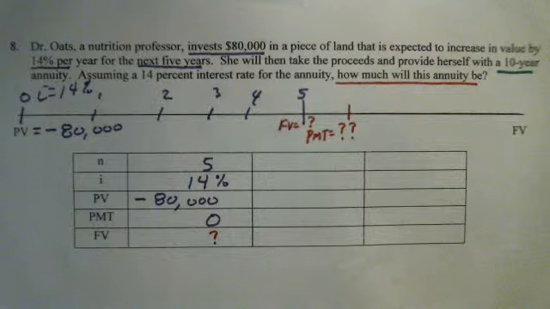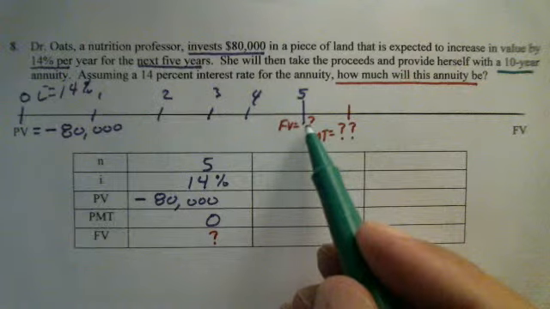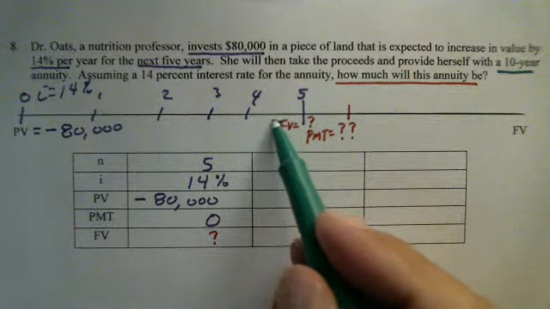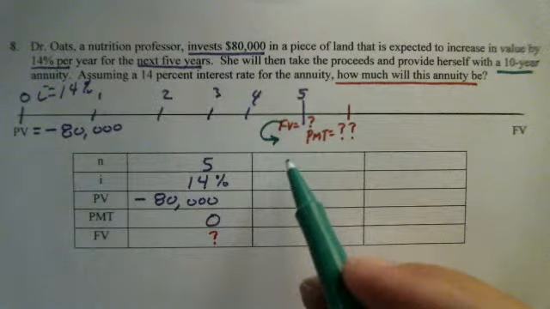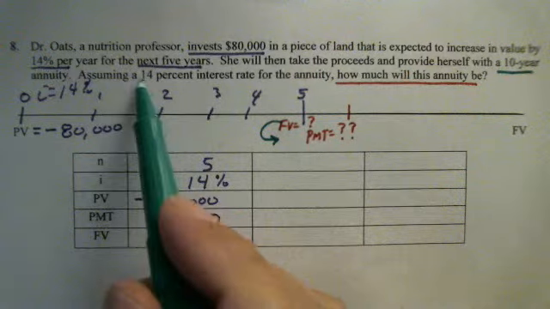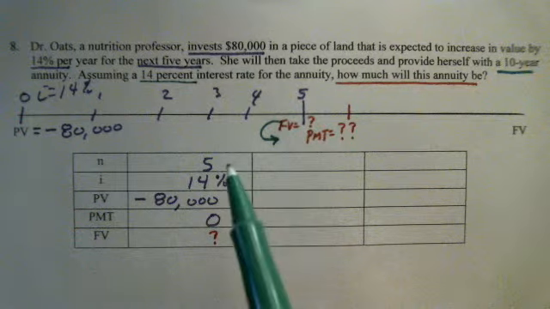Now thinking ahead, once she sells the land at time 5, she will then invest that money into an account that's going to give her a 14% interest rate for the annuity.